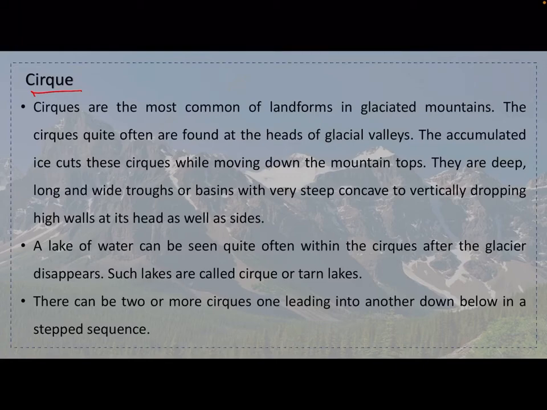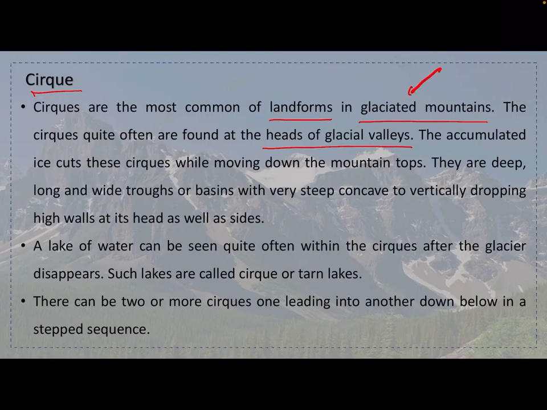First, cirque. Cirques are the most common landforms in glaciated mountains. They are quite often found at the heads of glacial valleys. The accumulated ice cuts these cirques while moving down the mountain tops.